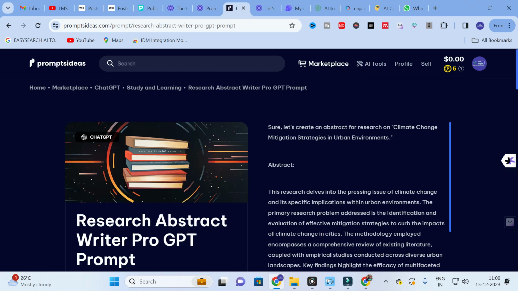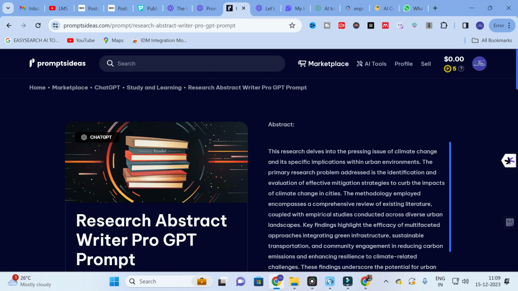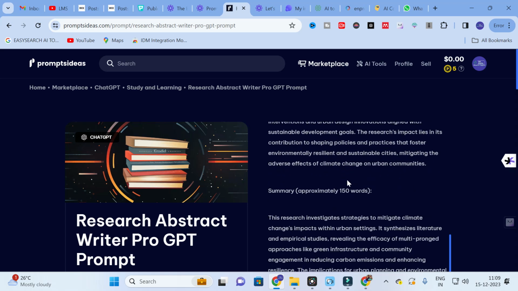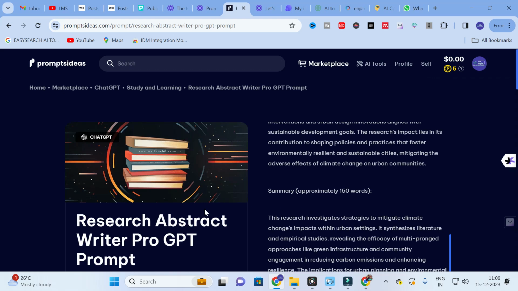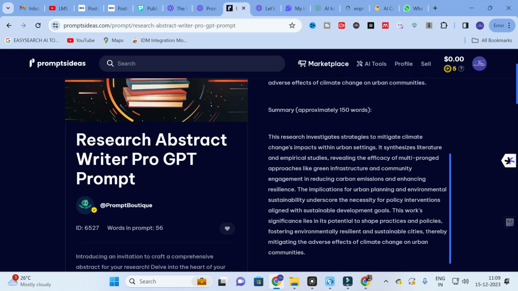So here you can see, let's create an abstract for the research on, and you can give an example, instead of climate change you can give your own title. So: climate change mitigation strategies in urban environments. Here comes the abstract. This is how the content will be generated. Abstract: this research delves into the pressing issue of climate change and its specific implications within urban environments. Like that, it will generate the content. If you wish, you can go on and explore this prompt, Research Abstract Writer Pro GPT prompt.